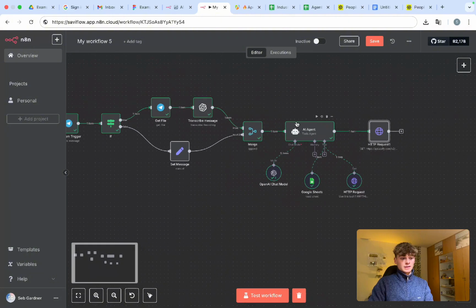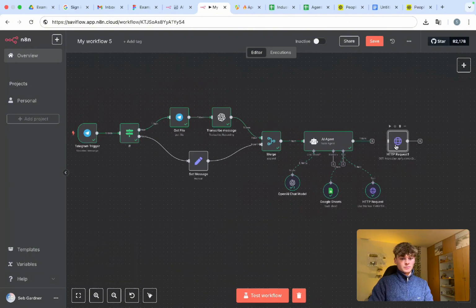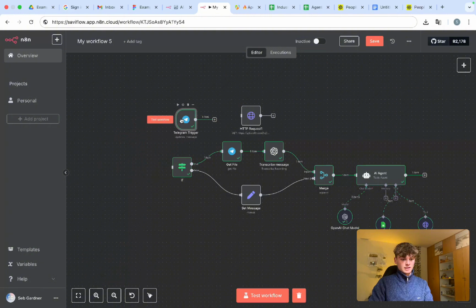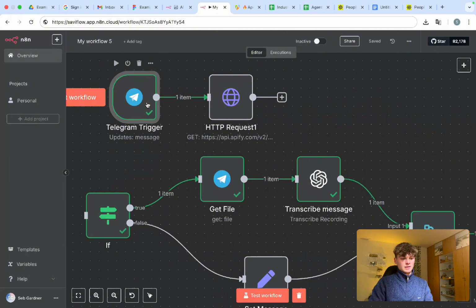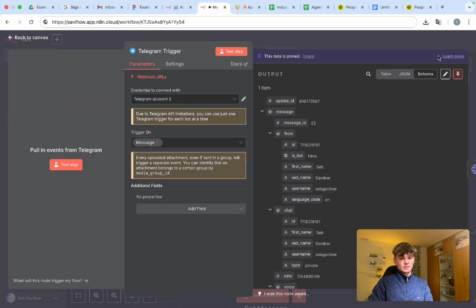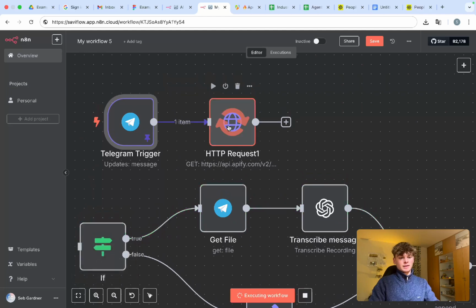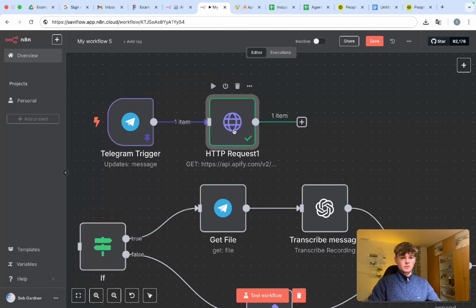Because I don't want this entire flow to run and for the scraper to run each time, what I'm going to do is drag this HTTP request up here, delete this connection here, and connect it directly into here, just so that I don't have to run through this entire process each time I want to test this individual step. I'm also going to pin this data so I don't have to continue adding a message in Telegram. And then I'm going to run this and we can test whether this endpoint works.